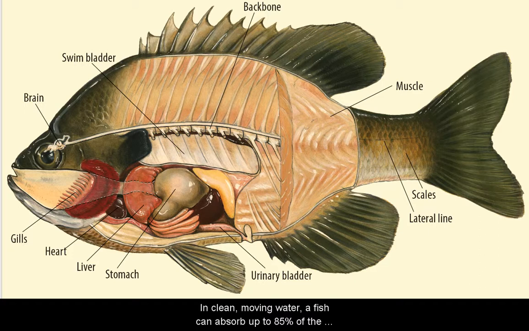In clean, moving water, a fish can absorb up to 85% of the dissolved oxygen available in well-oxygenated water. Fish and amphibians are the only vertebrates, vertebrate being an animal with a backbone, that are able to live their entire lives completely submerged in water.